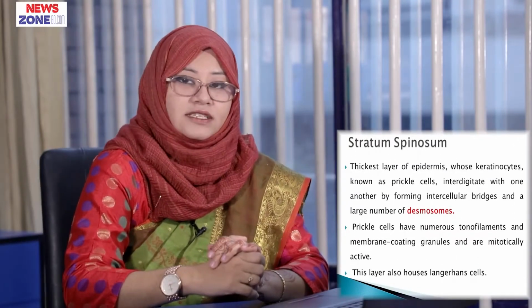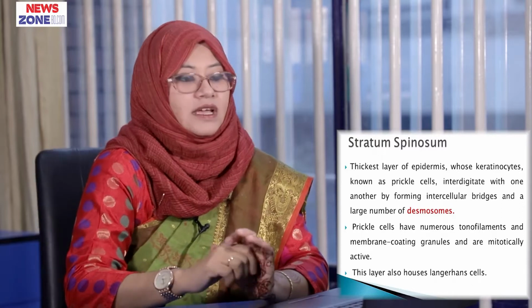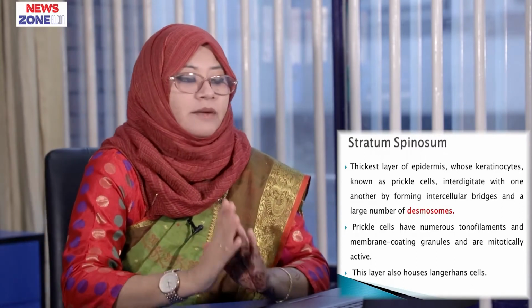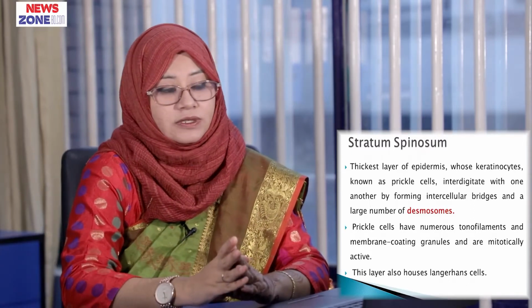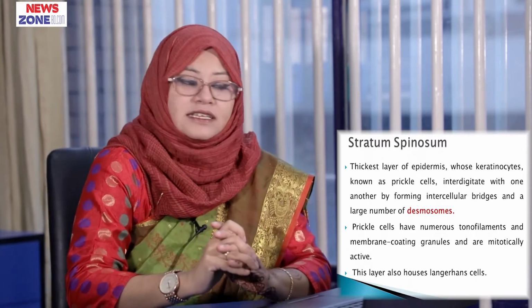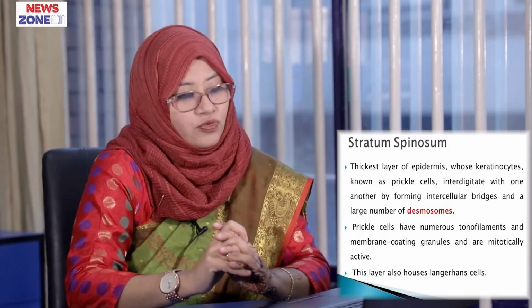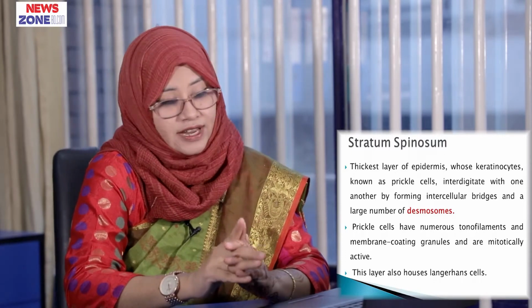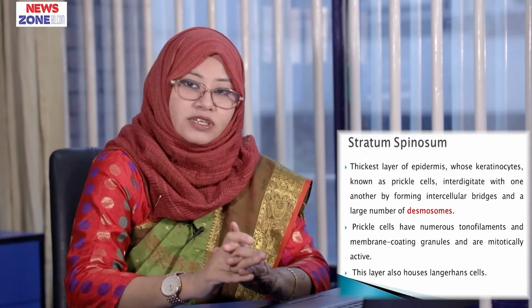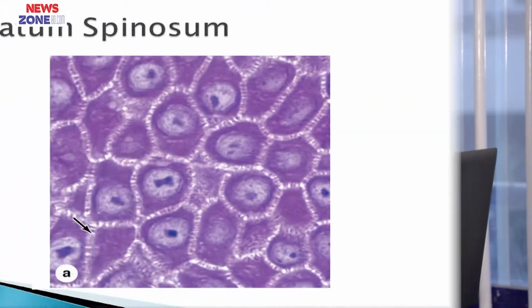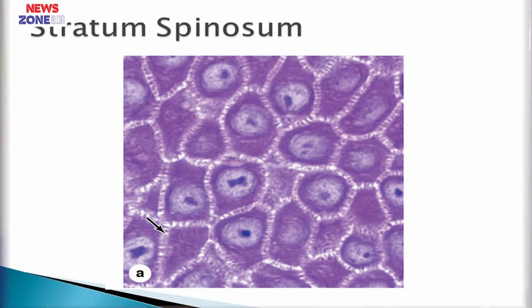Now stratum spinosum. This is the thickest layer of epidermis whose keratinocytes known as prickle cells interdigitate with one another by forming intercellular bridges and a large number of desmosomes. Prickle cells have also numerous tonofilaments and membrane coating granules and are mitotically active cells. This layer also contains Langerhans cells. This is the stratum spinosum layer.